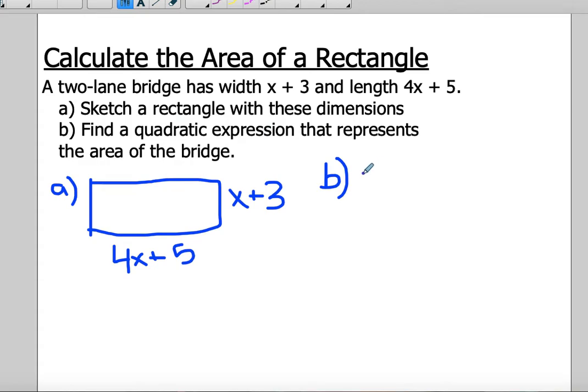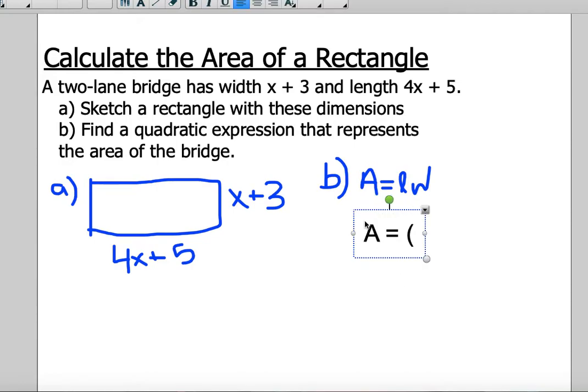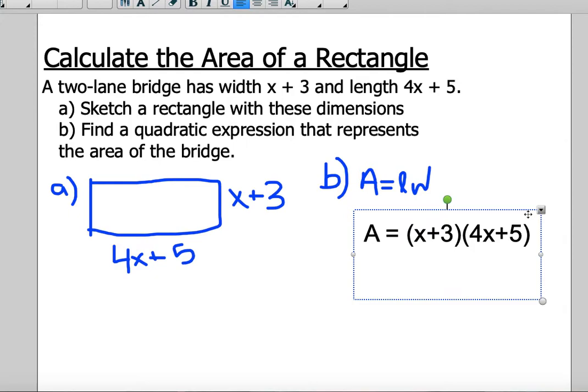You are looking for area because that is when you're multiplying these two binomials. So area is equal to length times width. So in this case, our area is going to be x plus 3 times 4x plus 5. So it's not quite a quadratic yet because we haven't expanded it to get that squared exponent. So expanding it will make it a quadratic.